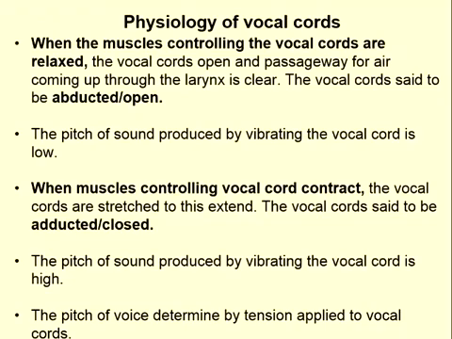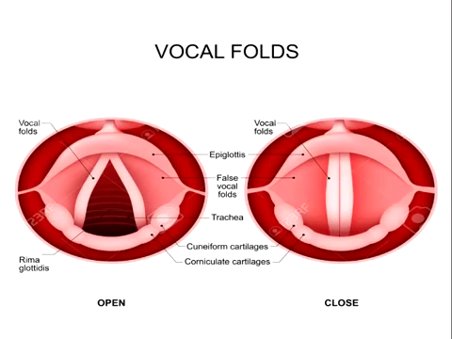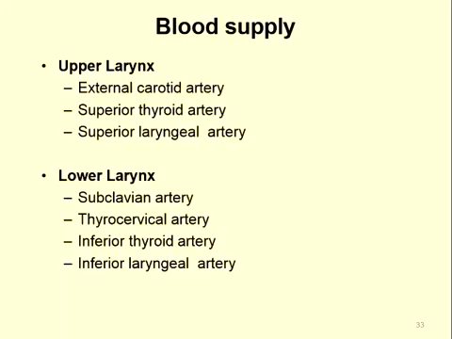The physiology of the vocal cord: it controls the pitch of the voice. When the muscles controlling the vocal cord are relaxed, the vocal cords open and air passes through, so the vocal cord is said to be abducted or opened. The pitch of the sound produced by vibrating the vocal cord is low. When the muscles controlling the vocal cord contract, the vocal cords are stretched and said to be adducted or closed. The pitch of the sound produced by this action is high. So the pitch of the sound is determined by the tension applied to the vocal cord, as we show in the diagram, the abduction and adduction of the vocal cord.